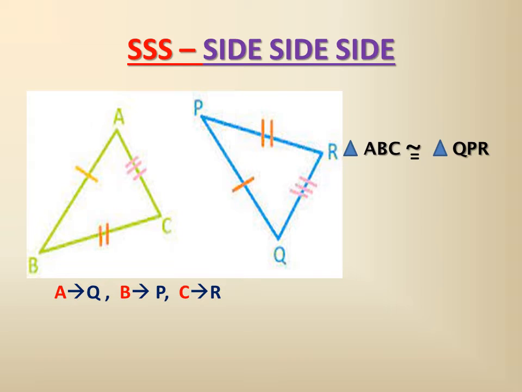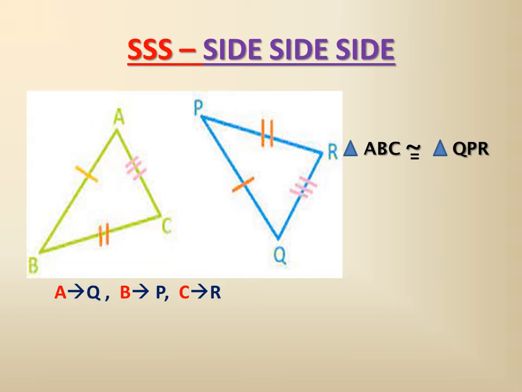On the left hand side you see AB is equal to the downward side of PQ. On the right hand side AC is equal to the downward side on the right hand side, QR. So from this orientation, A will coincide with Q. All the sides are equal.